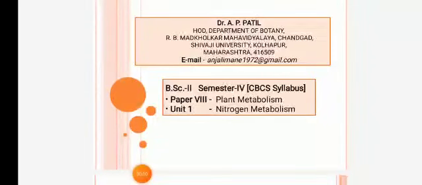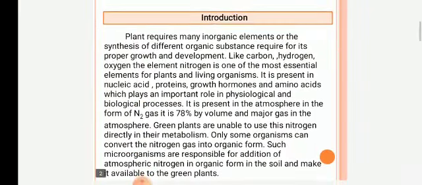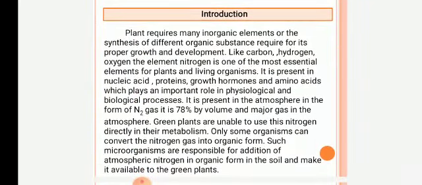Second year, Semester 4, CBCS syllabus. Paper number 8 is Plant Metabolism. In this paper, unit number 1 is Nitrogen Metabolism. Today we will see about this topic. We'll start this topic with an introduction.